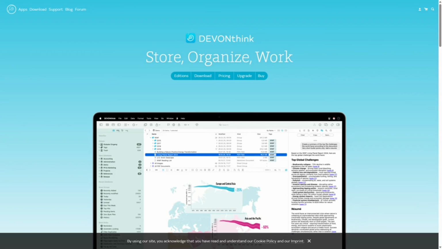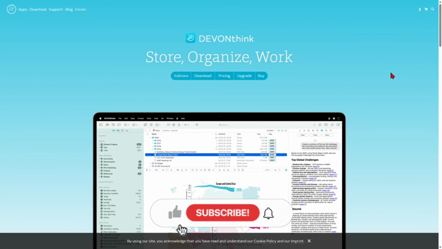Okay, let's talk about the final verdict. So choose DEVONthink if your priority is managing and archiving large volumes of files or research documents, especially on macOS. It's built for power users who need smart data handling.